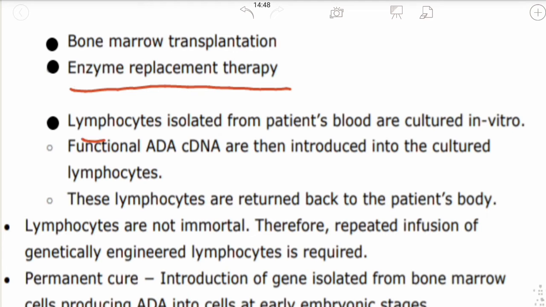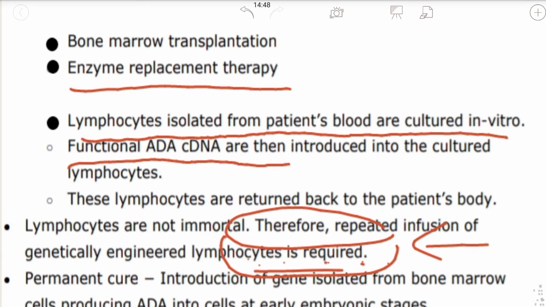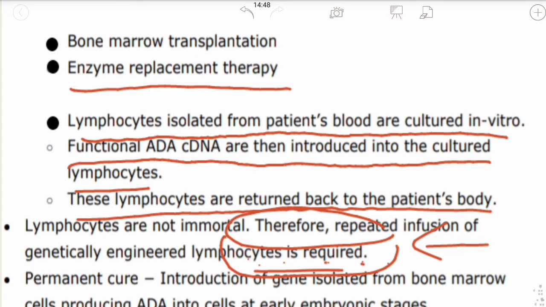Then the third one is that lymphocytes isolated from the patient's blood are cultured in vitro. This is the culture medium where lymphocytes are present. Lymphocytes are important in creating the immune response, as we all know. Functional ADA cDNA is then introduced into the cultured lymphocytes. These lymphocytes are returned back to the patient's body.